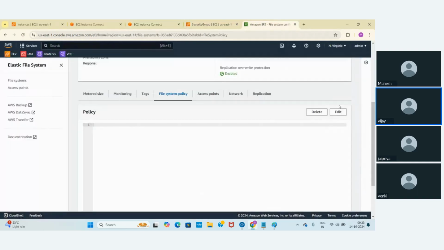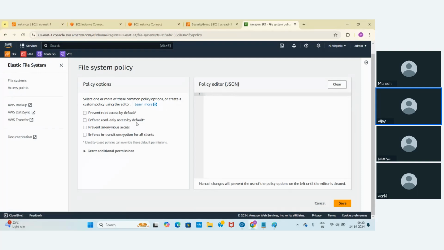If you want to remove access, use the file system policy. Why is the file system policy required? To enable who can access our file system. By default, for whatever EC2 instance you attach the EFS to, the root user has access to it. If you want to prevent root users from accessing your file system, that means reading.